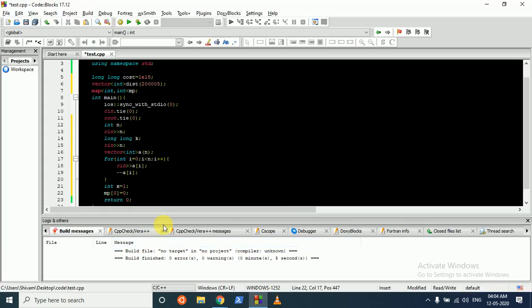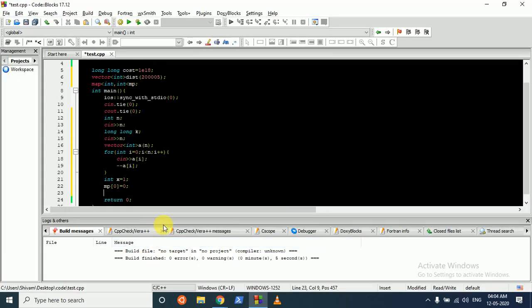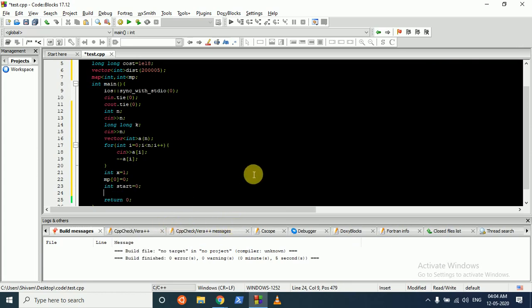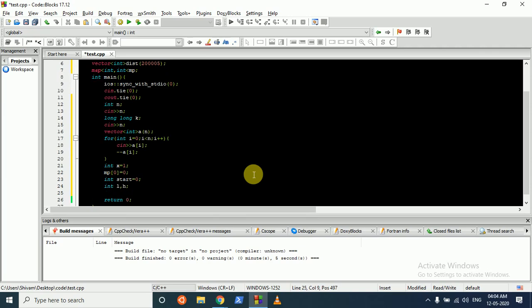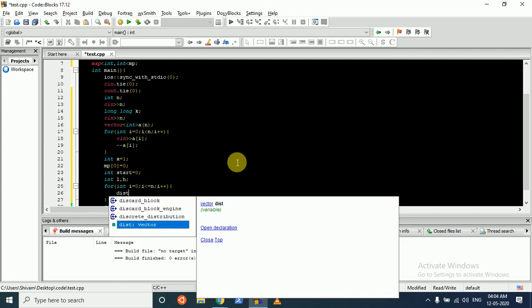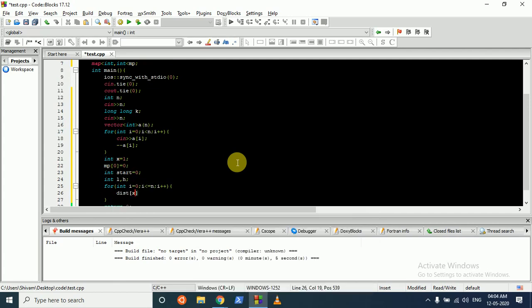Okay, so then we'll make a start which is equal to 0, and a low and high which store the boundary of our loop. It starts at low and ends at high. Then we'll run n operations. Distance of x will store where we go at the first index.